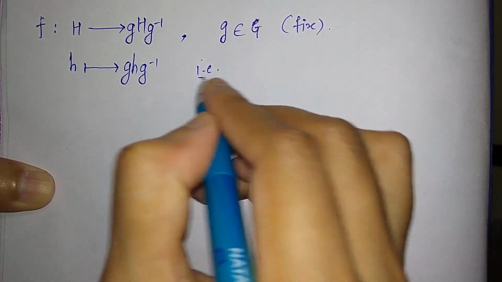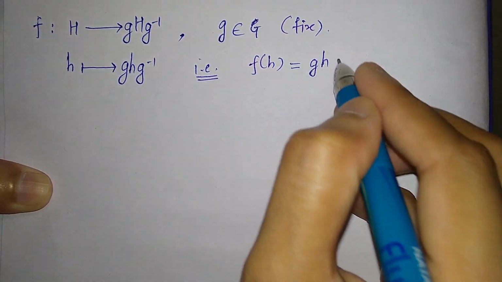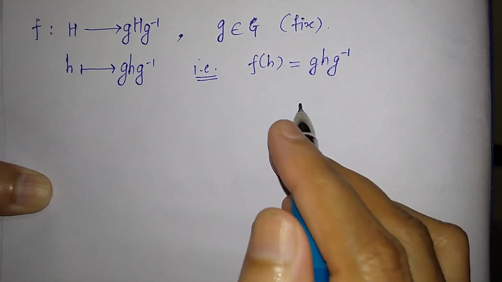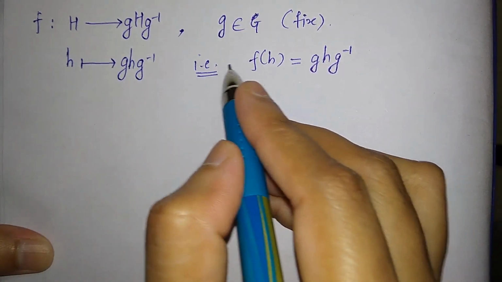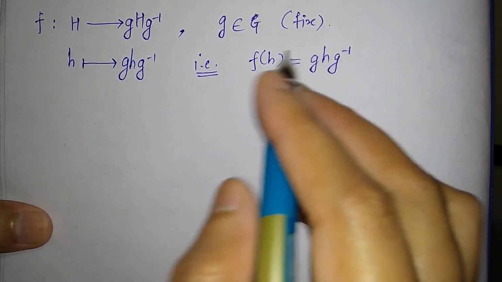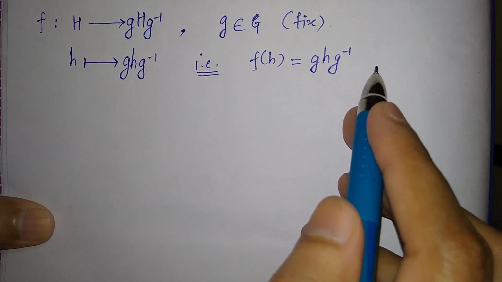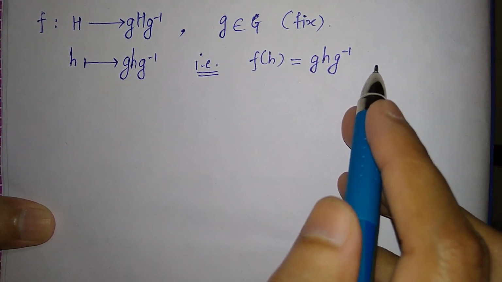That is, f of h is equal to g h g inverse. Now you just prove that this map is bijective, then we will have the cardinality of gHg inverse is the same as the cardinality of H, right?